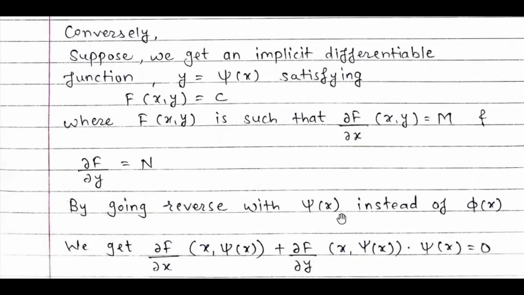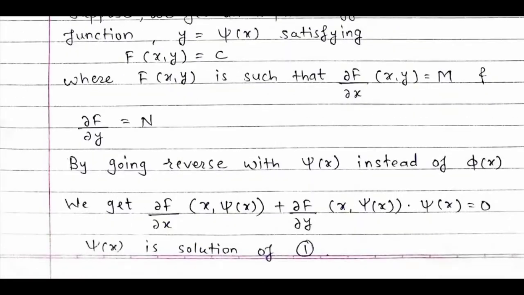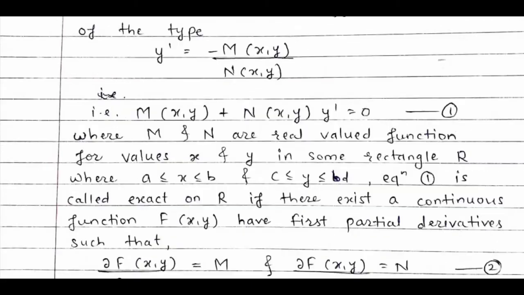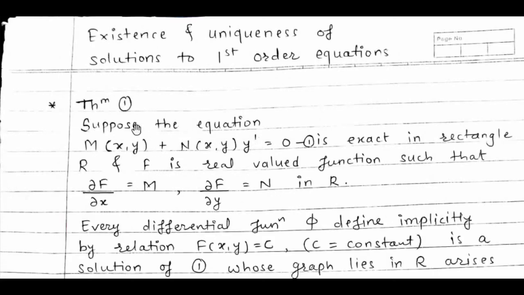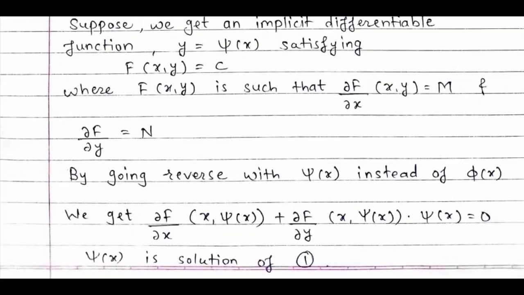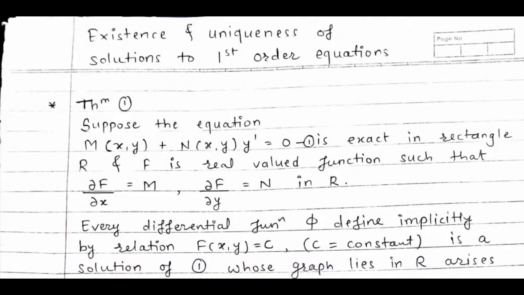By going in reverse with psi(x) instead of phi(x), we get the partial derivative of f with respect to x of (x, psi(x)) plus the partial derivative of f with respect to y of (x, psi(x)) into psi'(x) equals 0, and psi(x) is the solution of 1. Our equation 1 was M(x,y) + N(x,y) y'. This was our first equation, and psi(x) is also the solution of equation 1, and the proof is complete.